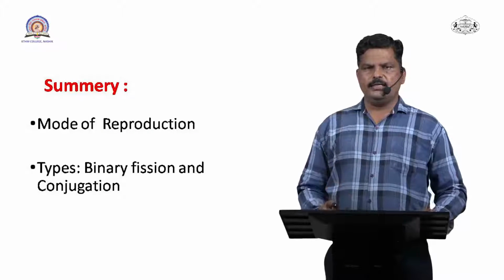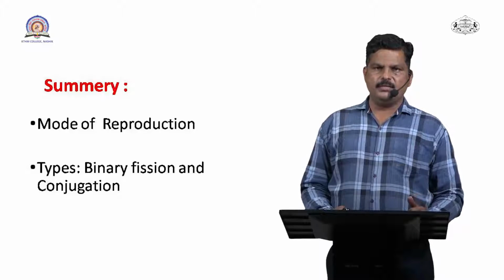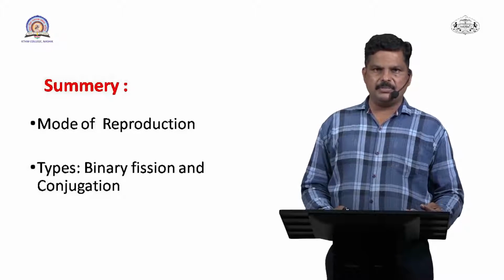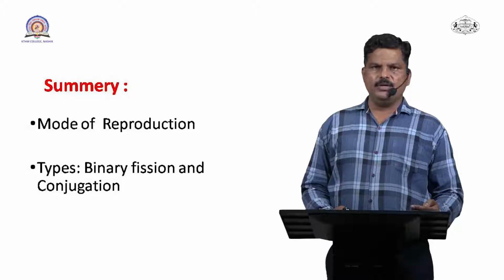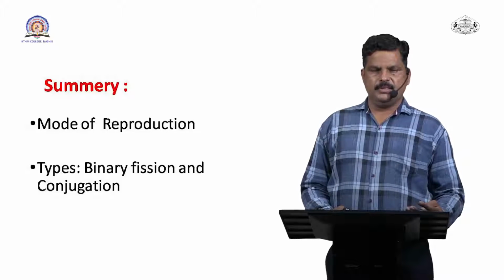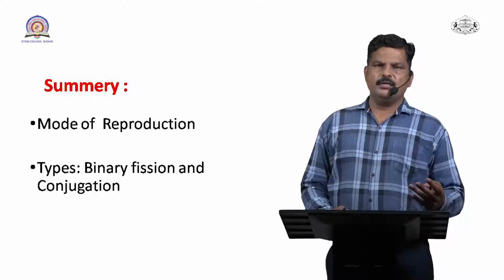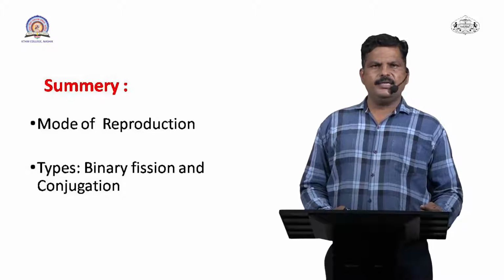Here I again summarize the whole presentation. In today's presentation we have seen what reproduction is, and the different types of reproduction. Especially in paramecium, we observe two types, binary fission and conjugation. Binary fission is an asexual mode of reproduction, while conjugation is a sexual mode.